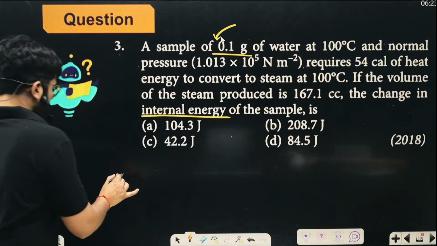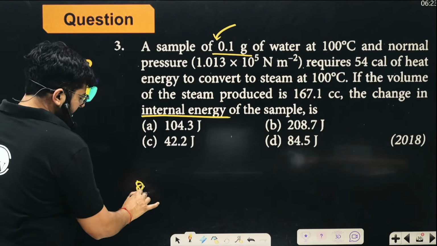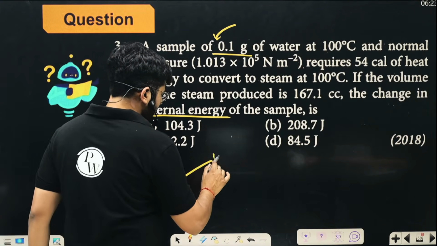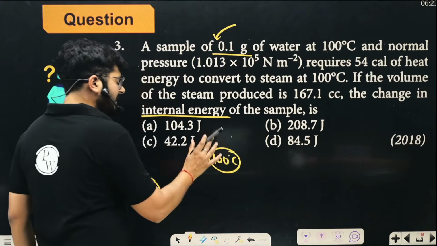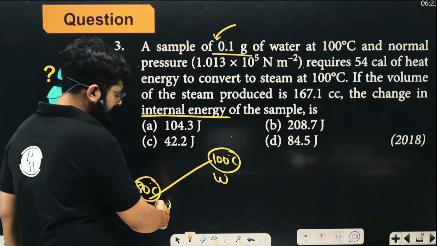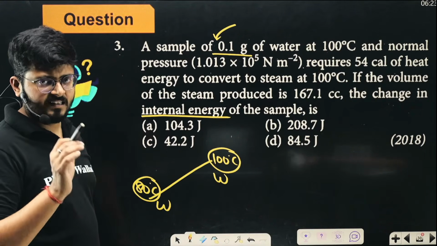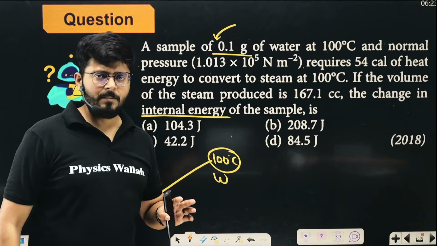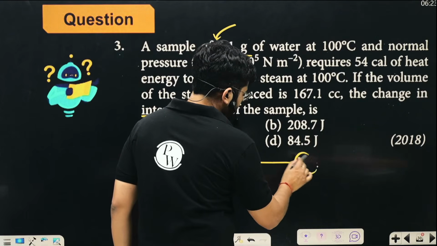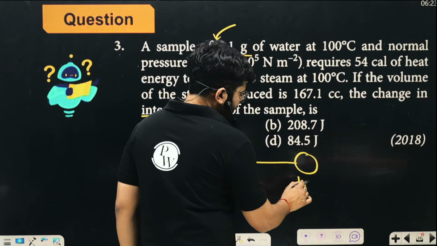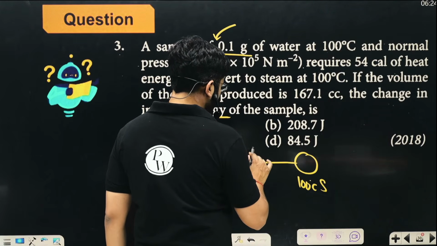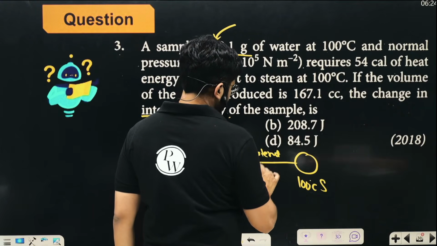Think about it. If the water was at 80 degrees Celsius, first of all, you have to provide heat so that its temperature can reach 100. From 80 degree centigrade water, we first convert it to 100 degree centigrade water, and here the heat provided is m s delta T. Now, at 100 degree centigrade water, whatever heat you have provided is the latent heat. And here you have 100 degree centigrade steam. That means you have provided latent heat.